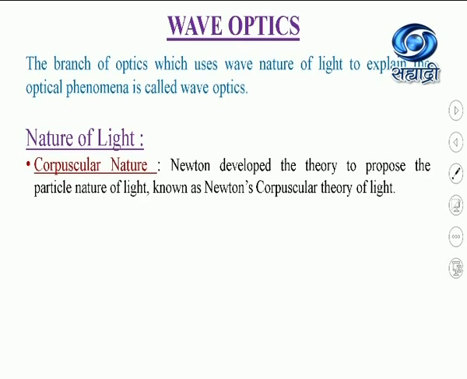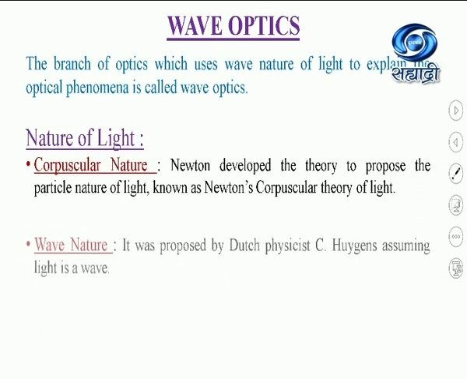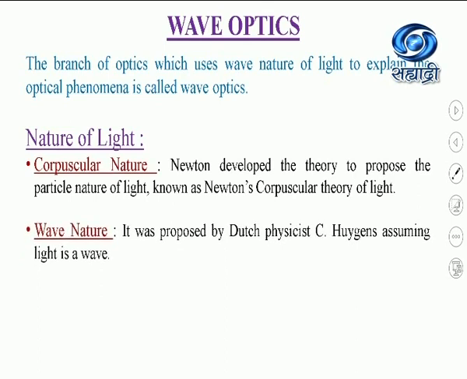And because of these drawbacks, Newton's corpuscular theory was abandoned. The other nature of light is wave nature. As corpuscular theory was abandoned, later in 1678, Dutch physicist Christian Huygens gave his theory, which is known as Huygens wave theory of light. He assumed that light is propagated in the form of a wave, and this light wave is caused by the vibrations of particles of the medium.